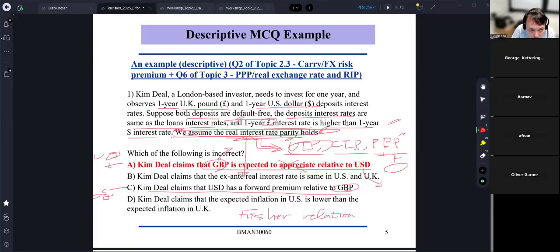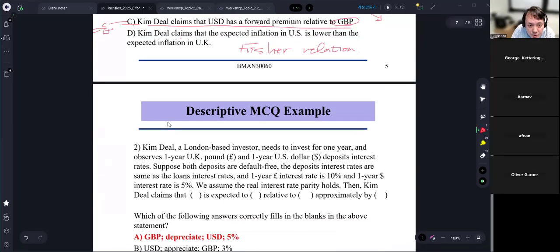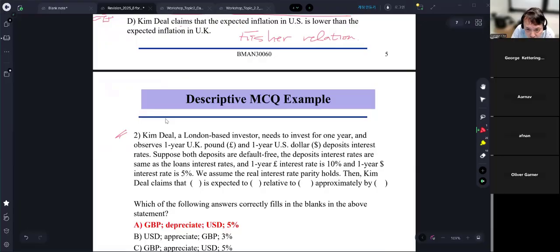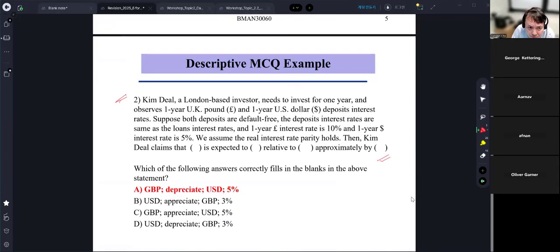So what I'm trying to say here is that A and C are based on question 2 of topic 2.3, and B and D are based on question 6 of topic 3. So just like this, I can combine two practice questions as one MCQ and give you these kinds of questions. I can slightly transform it into this format. It's basically asking the same questions.